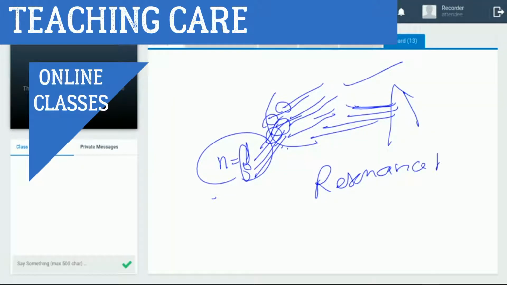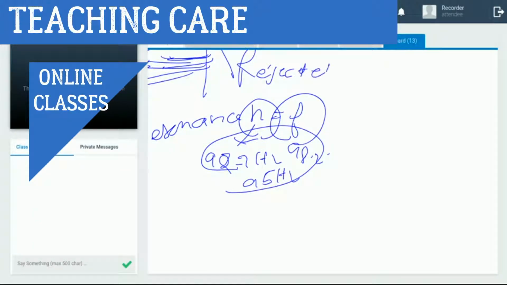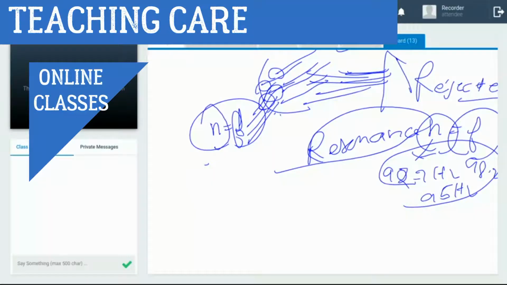Like when you listen to FM, 92.7 or 95, the natural frequency matches the frequency of that signal, and other signals are rejected by the antenna. Resonance accepts only the signal whose frequency matches the natural frequency of the antenna. So that completes the second topic, resonance.